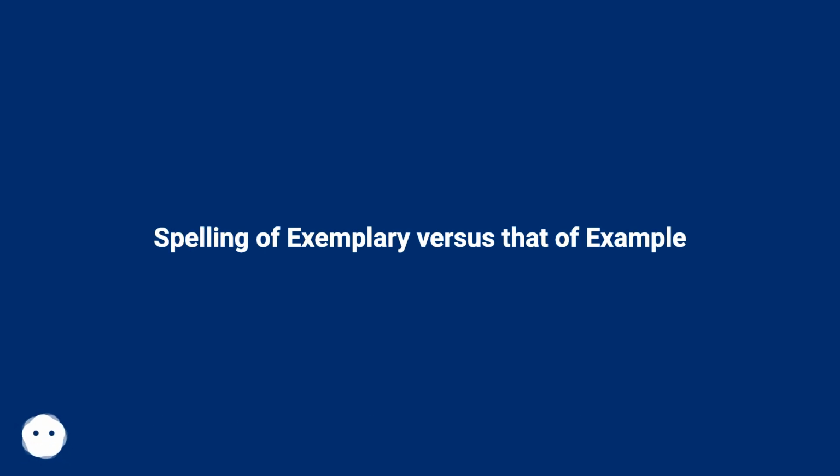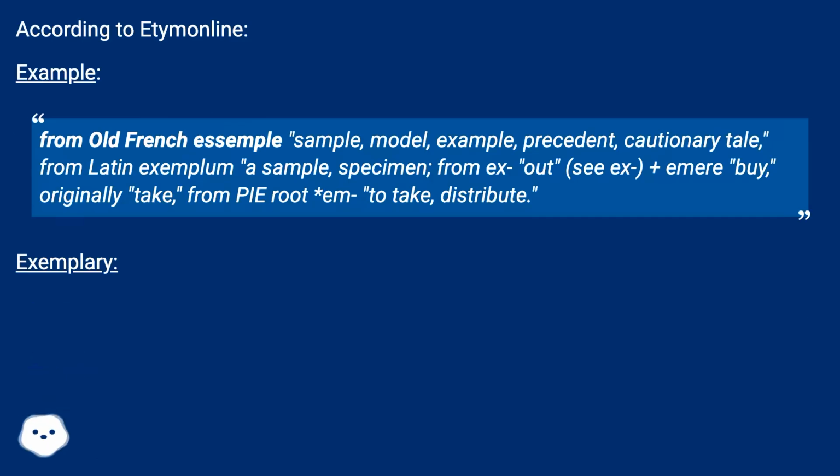Spelling of exemplary versus that of example. According to Etymonline, example: from Old French exemple, sample, model, example, precedent, cautionary tale, from Latin exemplum, a sample, specimen, from ex, out, plus emere, originally, to take, from PIE root *em-, to take, distribute.